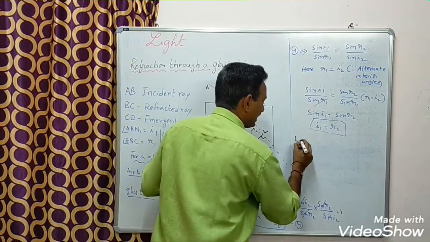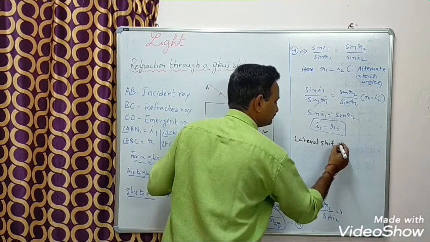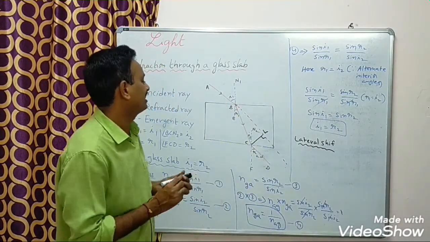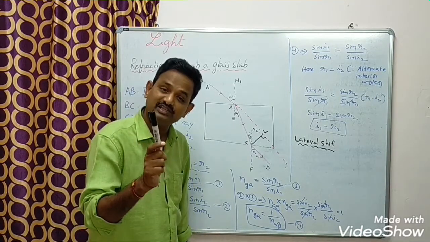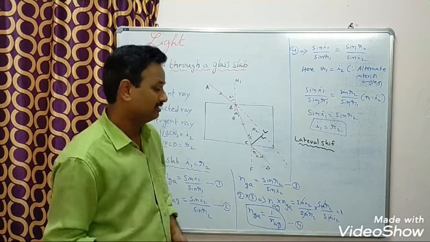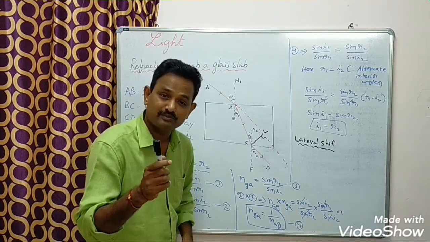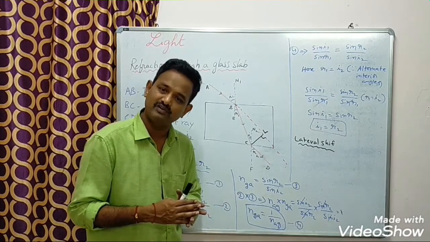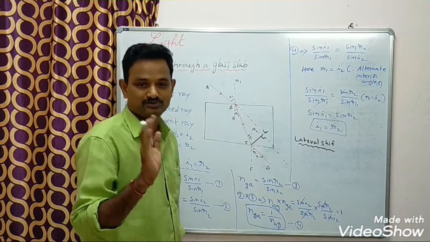This lateral shift depends on angle of incidence I1 and thickness of glass slab and refractive index of the glass slab. That means if angle of incidence is more, lateral shift will be more. If thickness of glass slab is more, lateral shift will be more. And in terms of refractive index, if the refractive index of glass slab is more, lateral shift will be more. Okay?